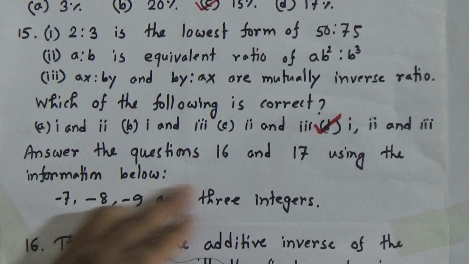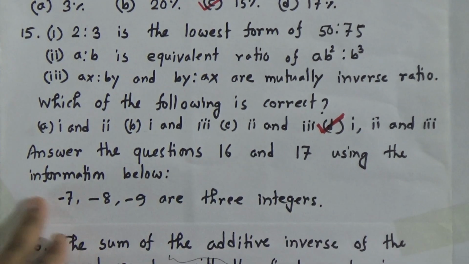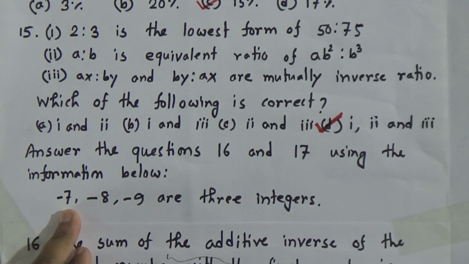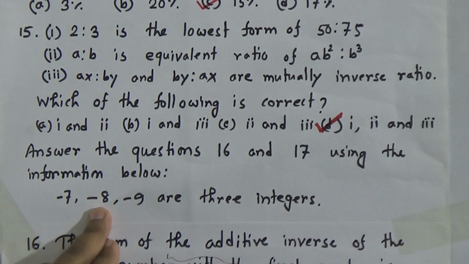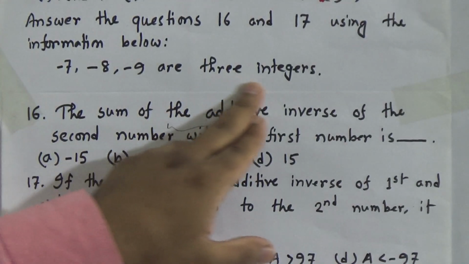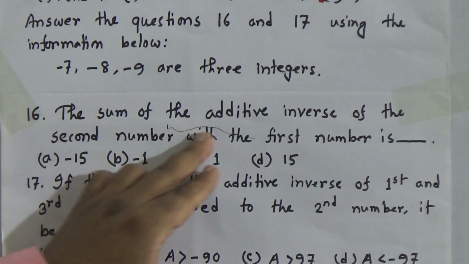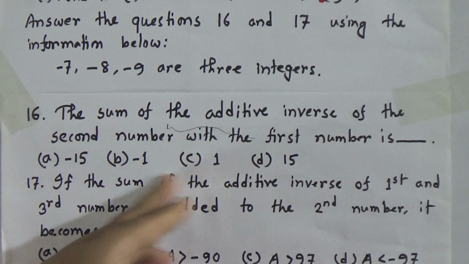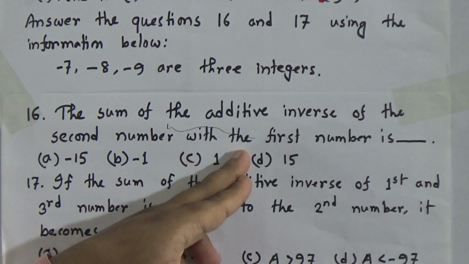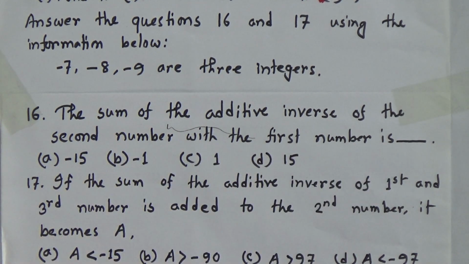Now, answer the questions 16 and 17 using the information below. The information is -7, -8, -9 are 3 integers. Number 16 question is, the sum of the additive inverse of the second number with the first number is what? We have to calculate it.